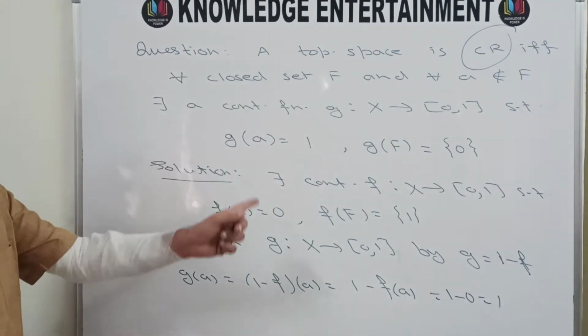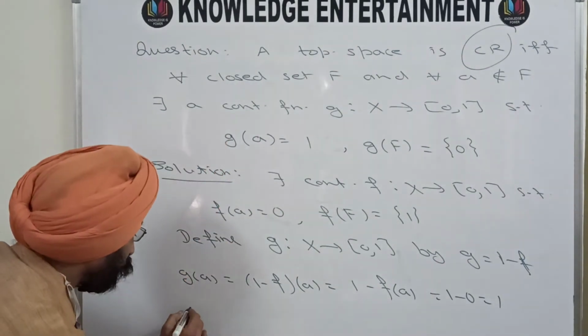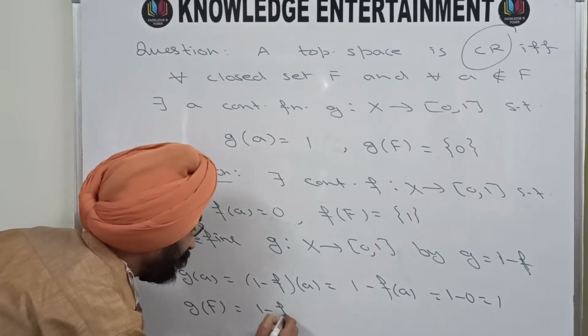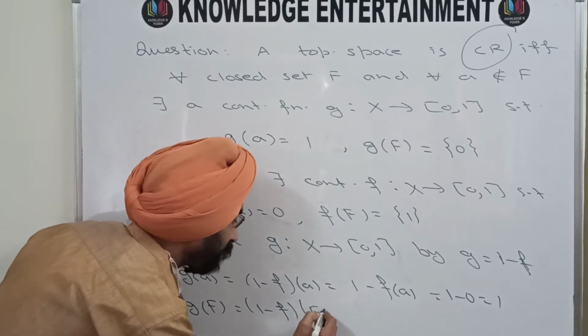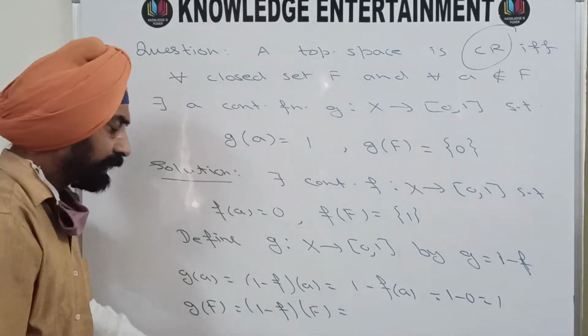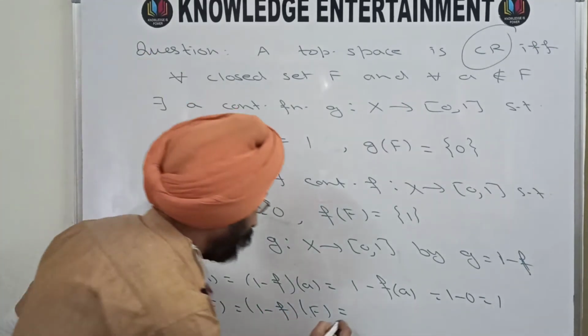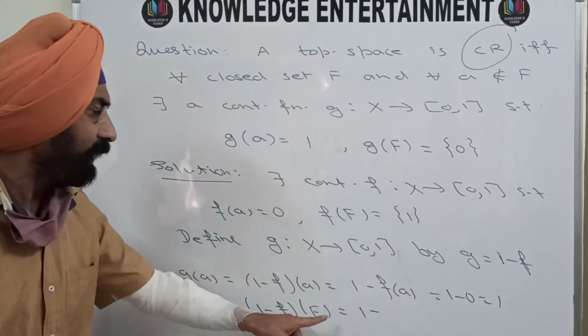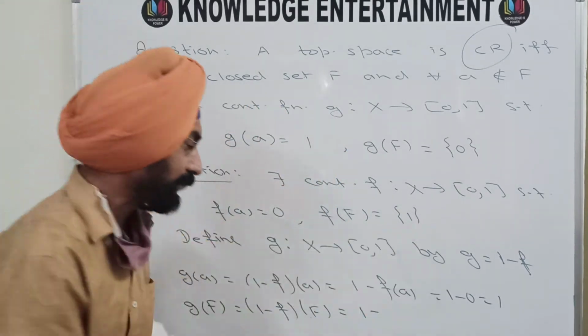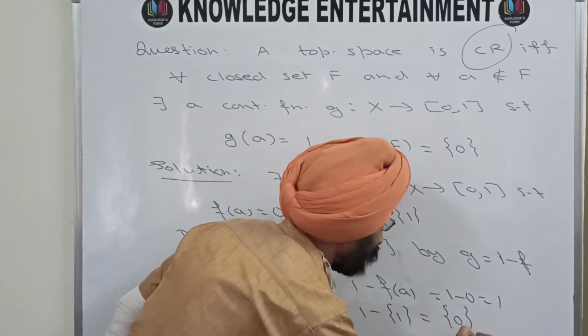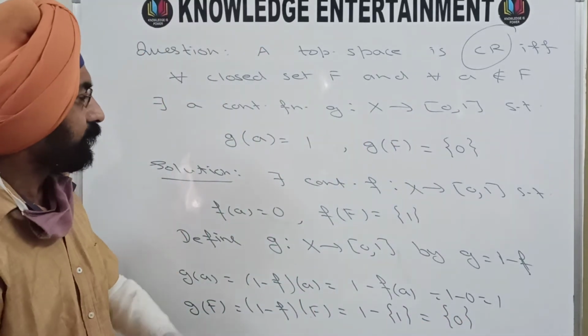And for every point belonging to that particular closed set F, g of F will be 1 minus f of F. Since this 1 converts every point to 1, 1 of F will be 1, and f of F is the singleton set {1}. So 1 minus {1} will give you the singleton set {0}, and your conditions will be inverted.